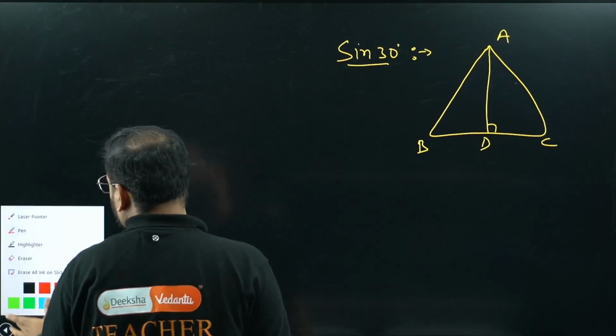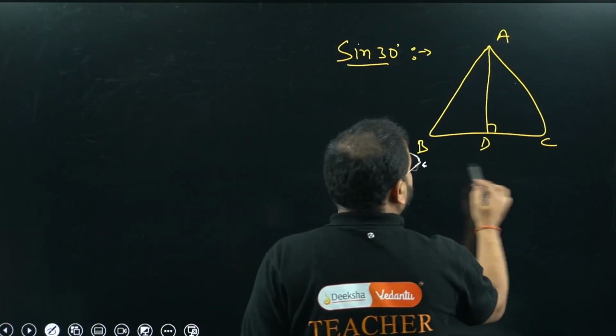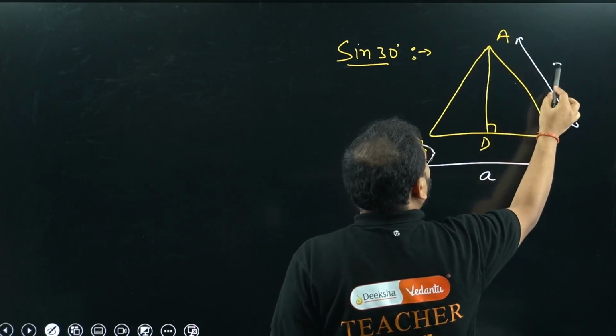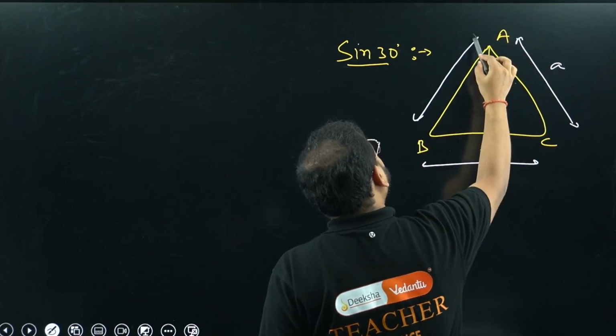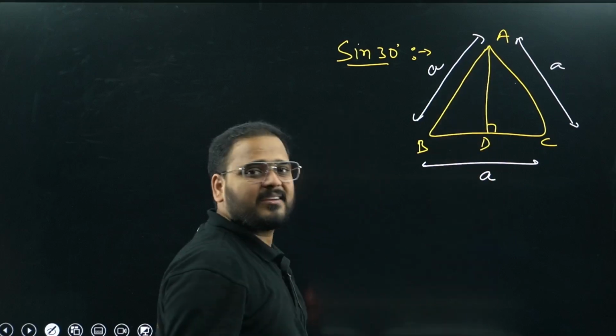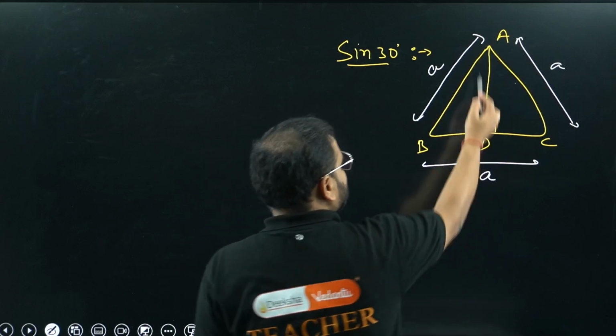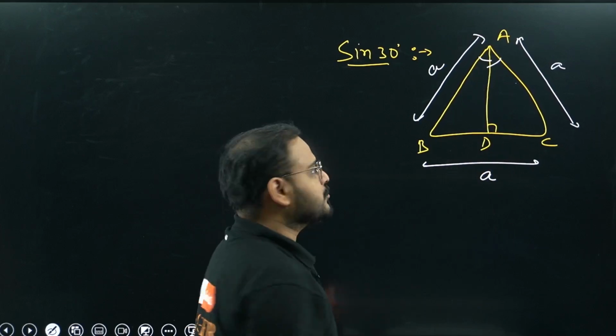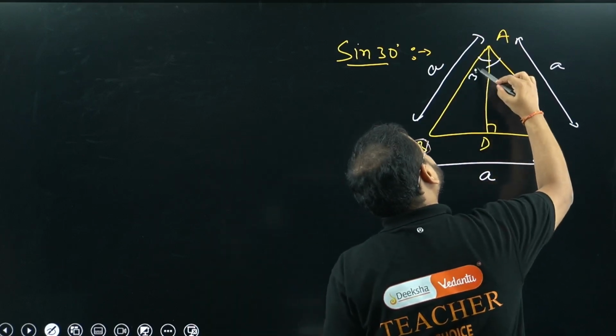Equilateral means all sides are equal. Have a look, this is A, this is also A, and this also is A. Now you know some properties, right? In an equilateral triangle, what happens? This perpendicular bisects the angle. It means this will be what? Total angle of 60 degrees. So this will become 30 degrees.